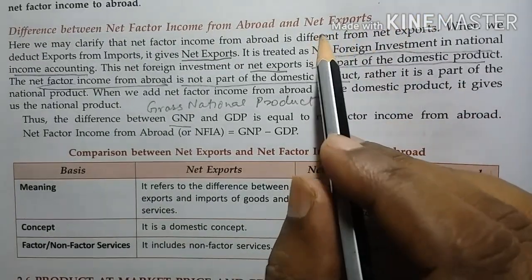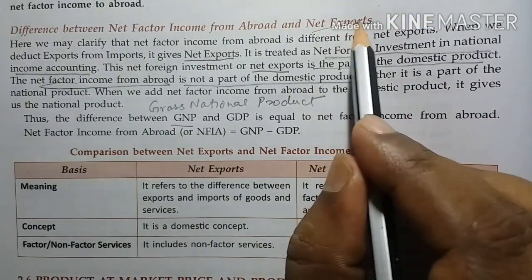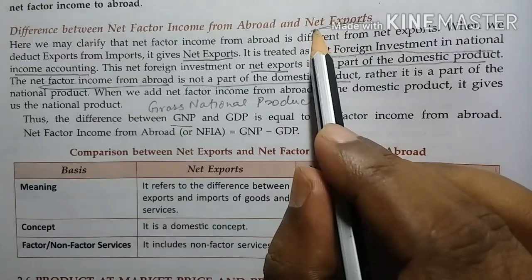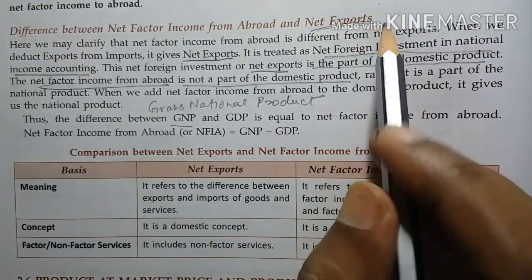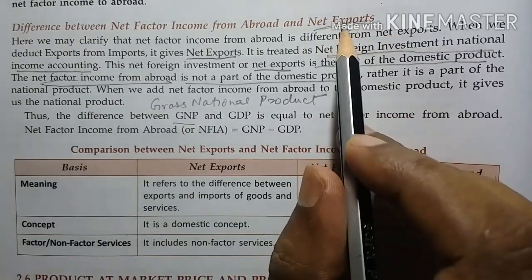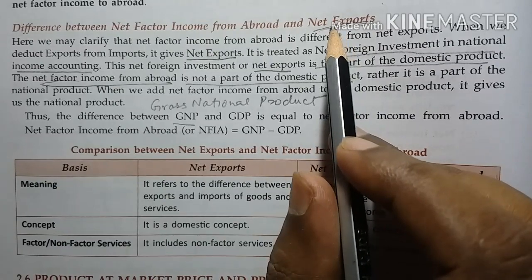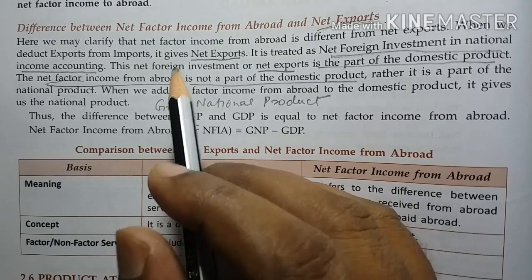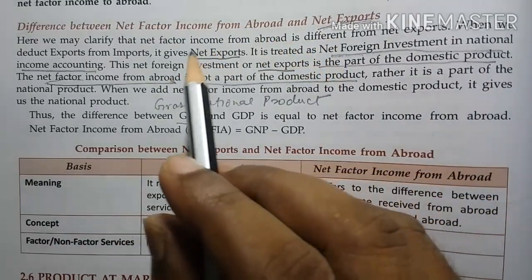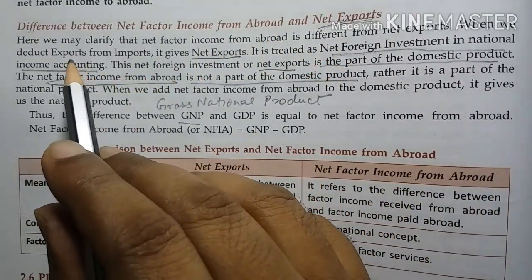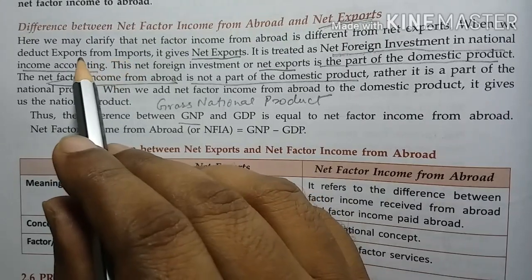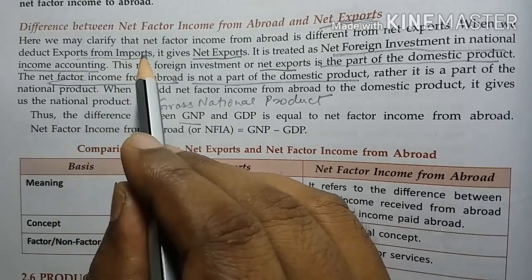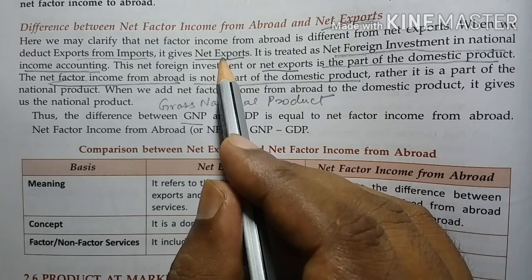Then there is one more concept, net exports. Sometimes some students confuse it with NFIA. Remember, it is not NFIA, it is different from NFIA. What is net export? Net export actually is the difference between export and import. So exports minus imports is equal to net exports.